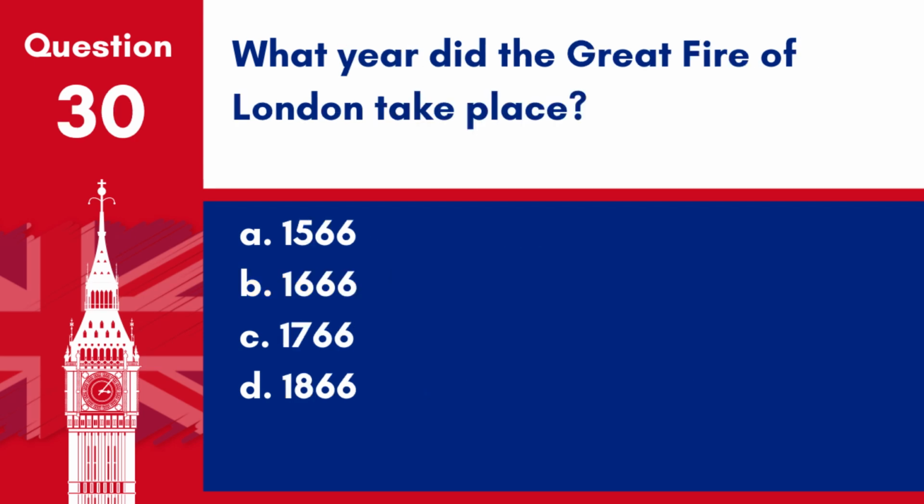Question 30. What year did the Great Fire of London take place? A. 1566. B. 1666. C. 1766. D. 1866.